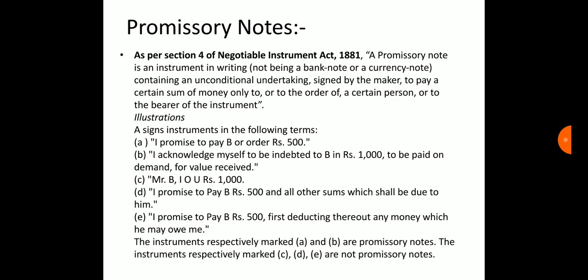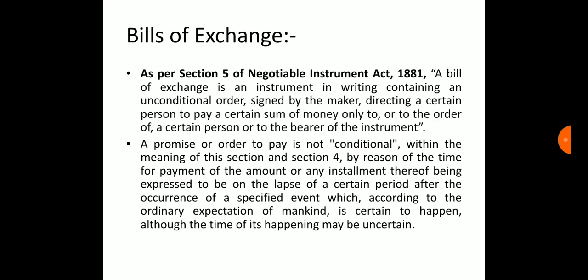Bills of exchange. As per Section 5 of the Negotiable Instruments Act 1881, a bill of exchange is an instrument in writing containing an unconditional order, signed by the maker, directing a certain person to pay a certain sum of money only to, or to the order of, a certain person or to the bearer of the instrument.